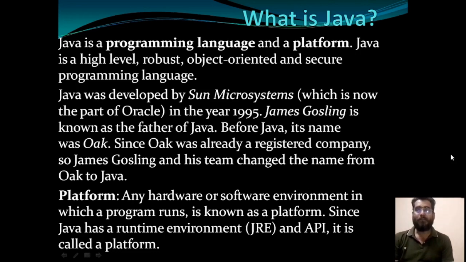Why is the Java language known as a platform? Any hardware or software environment in which a program runs is known as a platform. जहाँ पे हम किसी भी प्रोग्राम को रन करते हैं, that is platform. Since Java has a runtime environment, JRE, and a lot of APIs, it is called a platform.